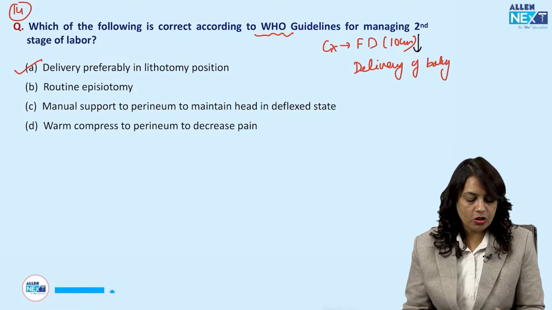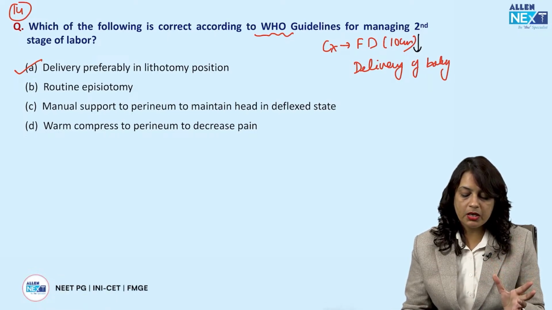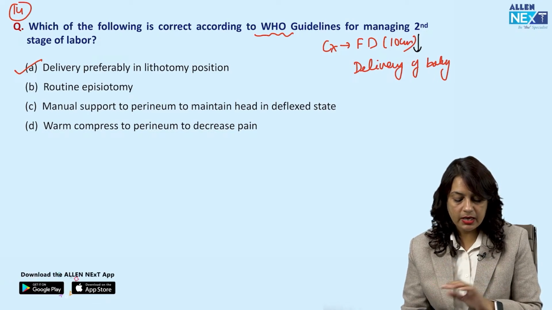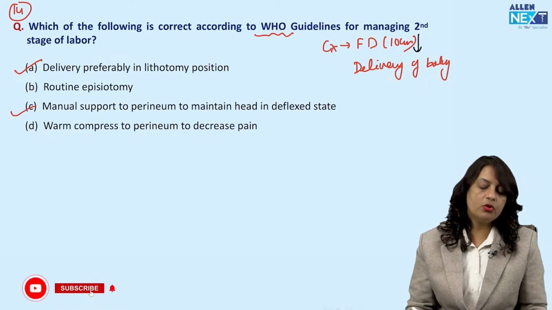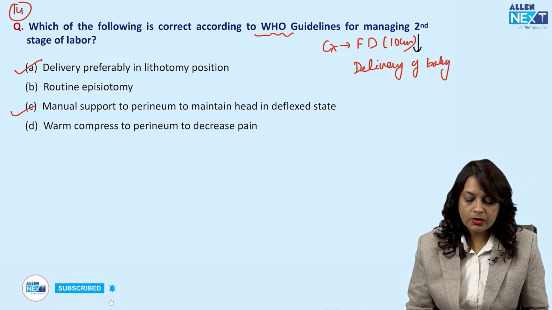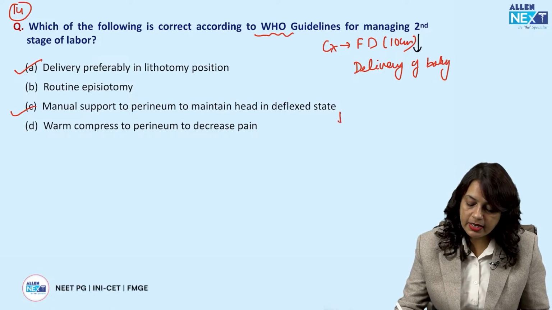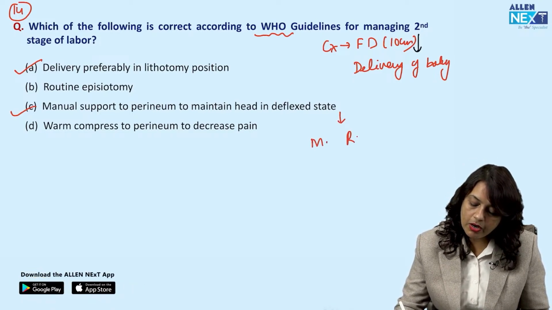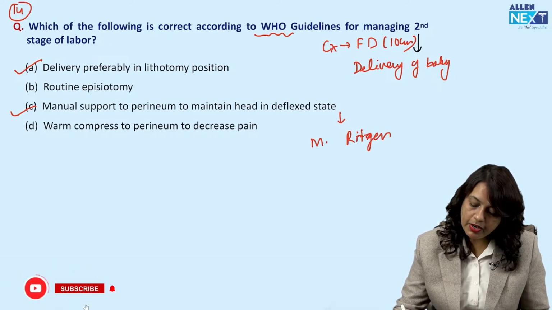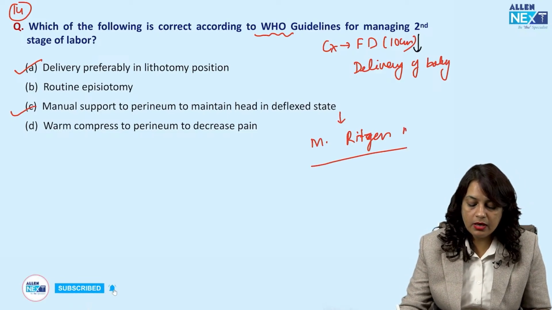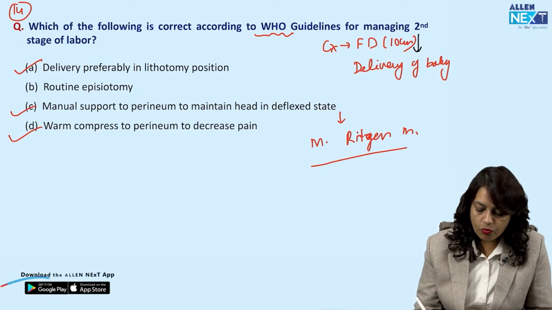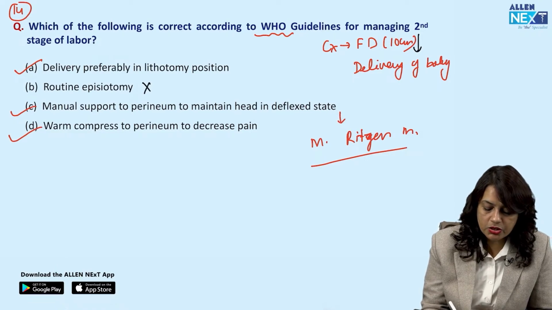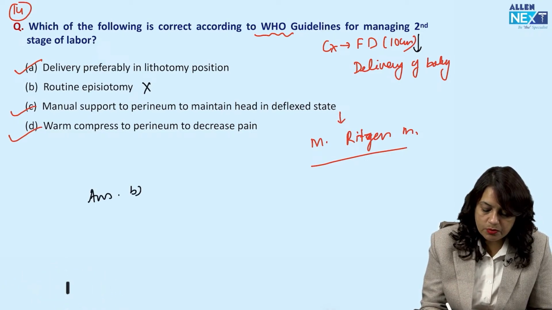Then number 2, routine episiotomy. Number 3, manual support to the perineum to maintain the head in a deflexed state. Number 4, warm compress to the perineum to decrease the pain. Manual support to the perineum to maintain the head in a deflexed state is the modified Ritgen maneuver, which has to be done, and warm compress to the perineum is also done. So what is the wrong answer in this question? The answer is B.